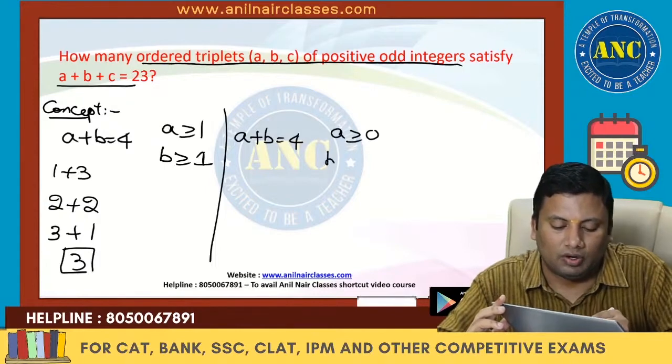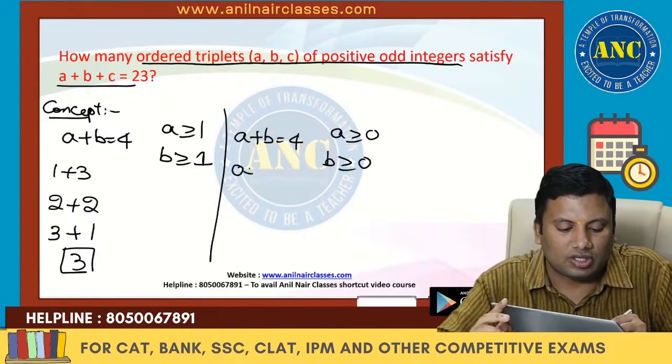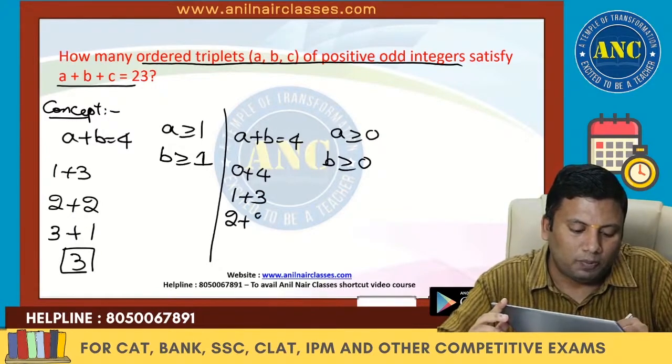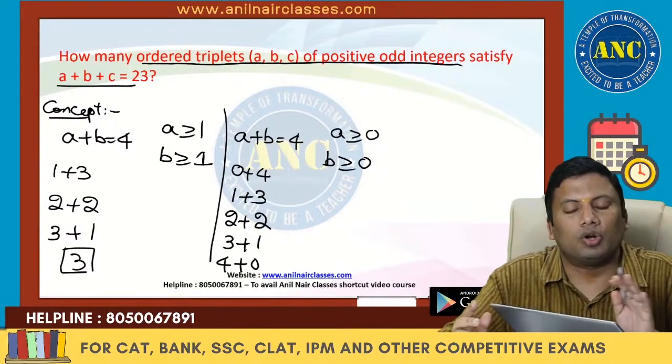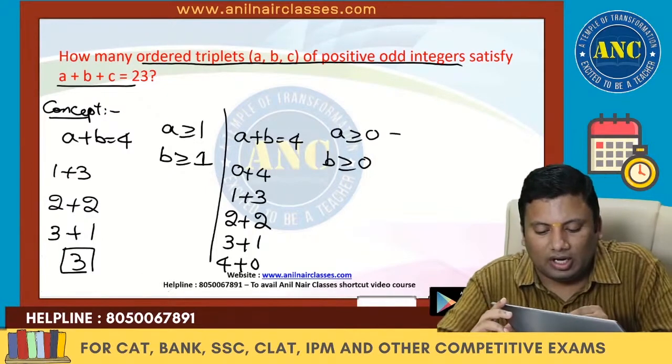Suppose the question is A plus B equivalent to 4, A is greater than or equivalent to 0, B is greater than or equivalent to 0. How many solutions will we get? 0 plus 4, 1 plus 3, 2 plus 2, 3 plus 1, 4 plus 0. You don't need to use any separate formula for this. This can be solved like this.